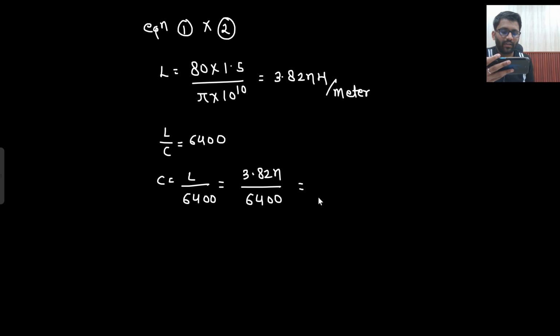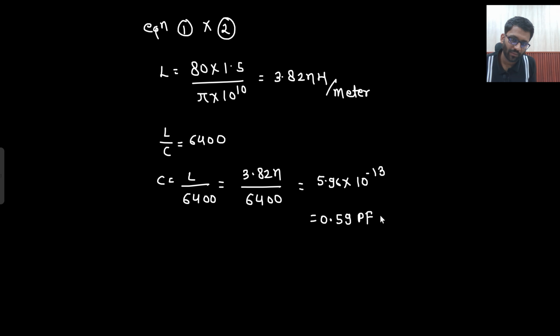So 5.96 into 10 to the power minus 13 you are getting. Right? If I need to write it in picofarad, it is 0.59 picofarad per meter. These are the answers, just calculation based, nothing else. If you remember the formulas, you just need to apply them.